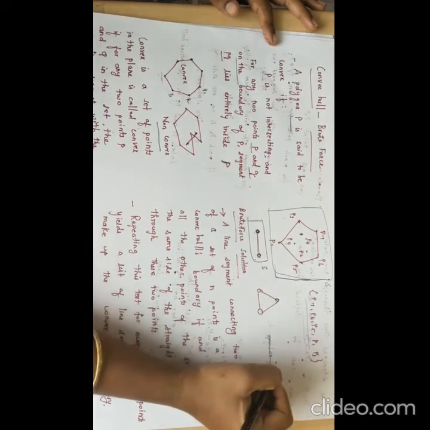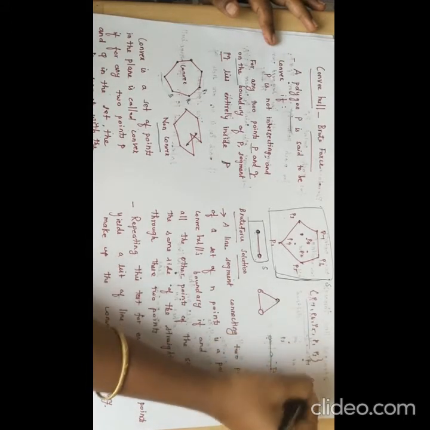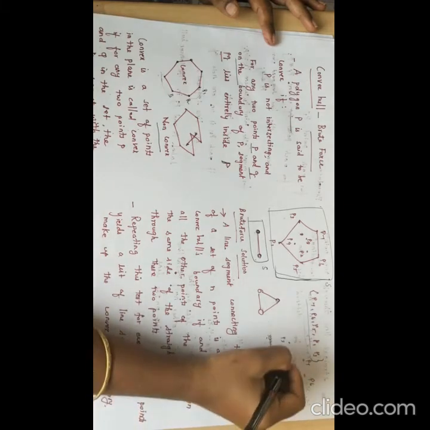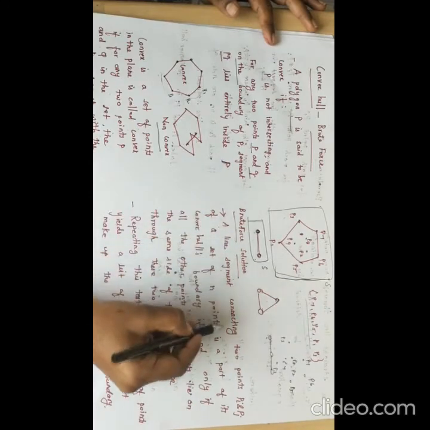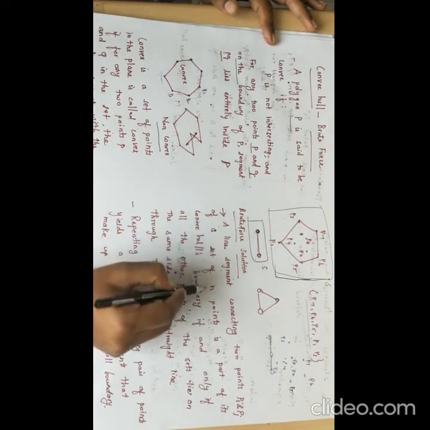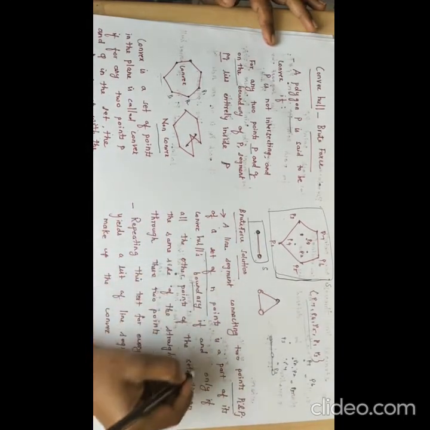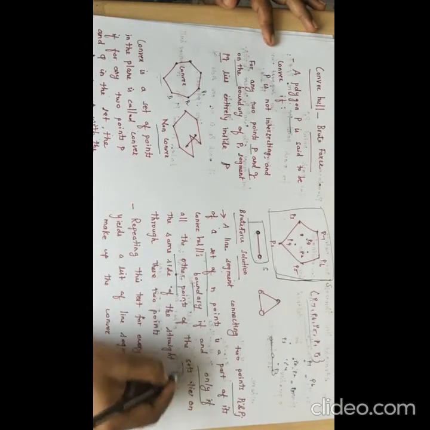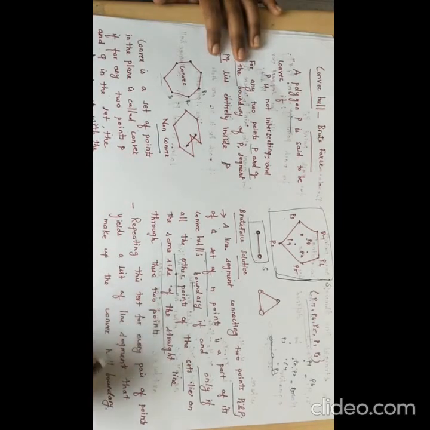Then this is P1, P3, P7, P6, P5, and inside we have P8, P2 and P4. Okay, so here a line segment connecting 2 points Pi and Pj of a set of n points is a part of its convex hull boundary if and only if all the other points of the set lie on the same side of the straight line through these points. Okay, you can repeat this strategy for all the points given.